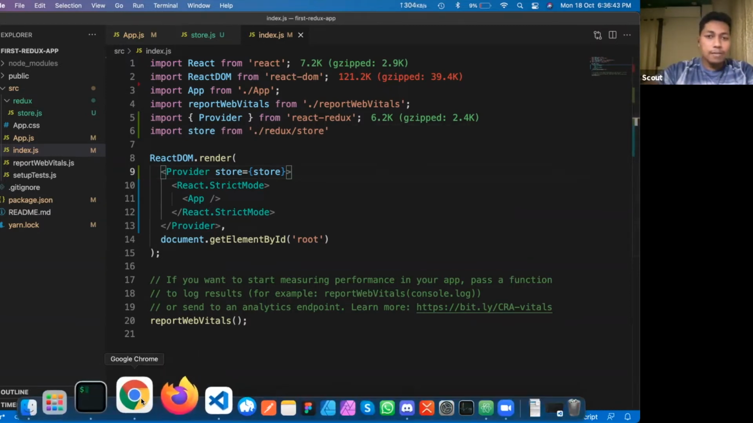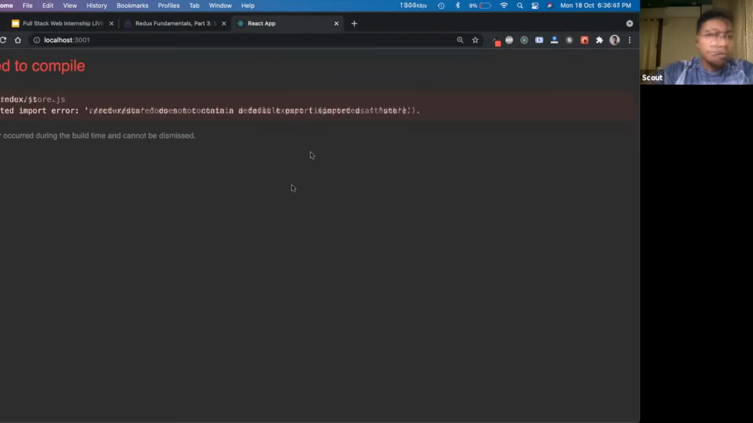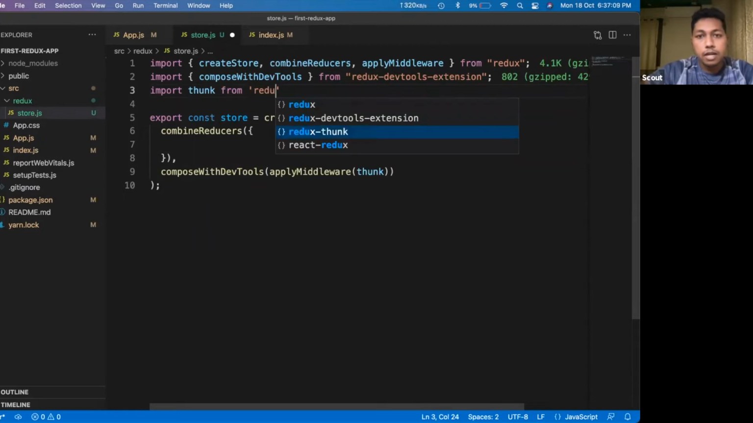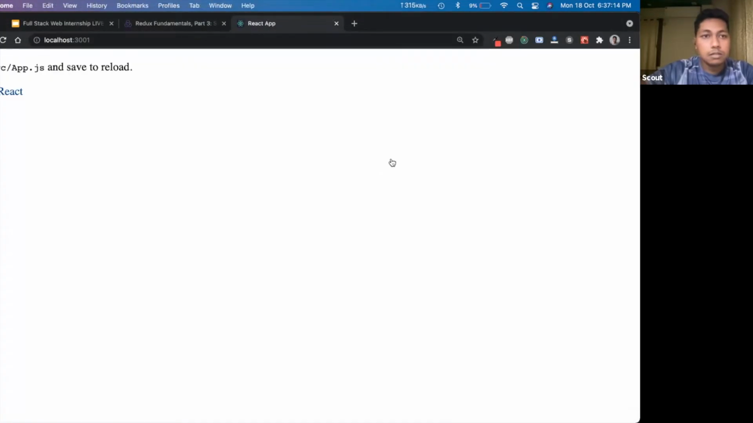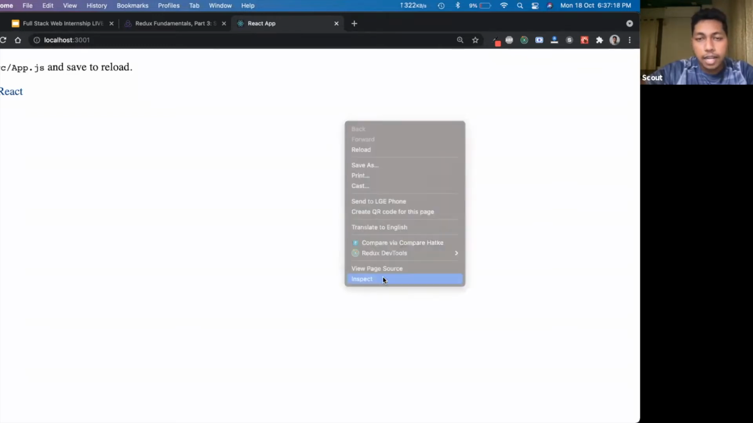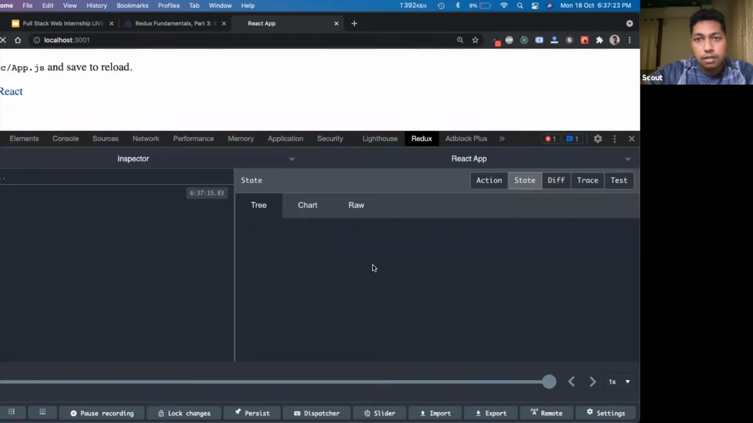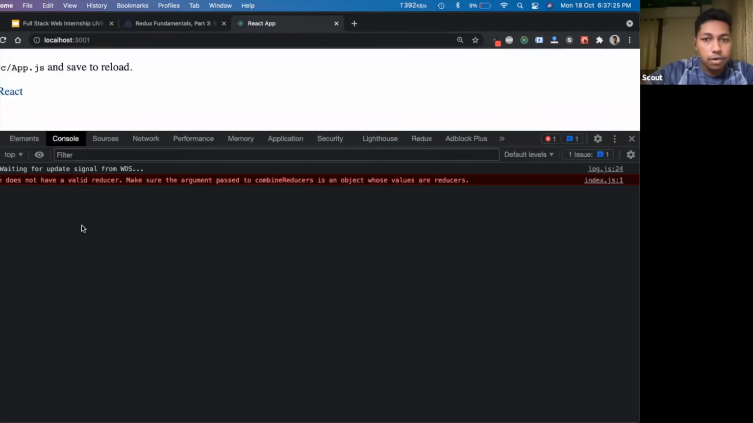Okay, so let's move on to the browser and let's see. I think there is a mistake that I have made. Oh, sorry, I think it is from redux-thunk. Yes, loaded properly. Now, as I said, I will go to inspect, and there I think I have one error here. Store does not have a valid reducer.